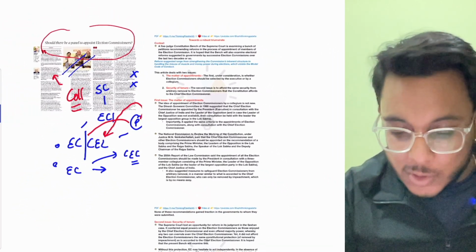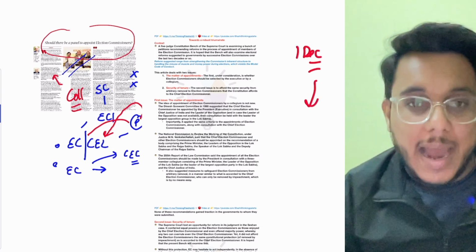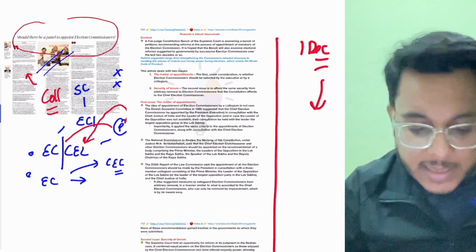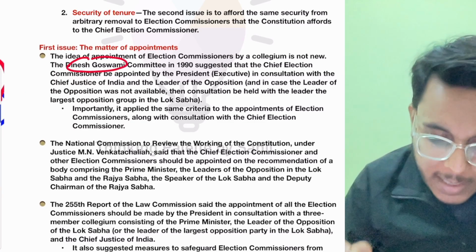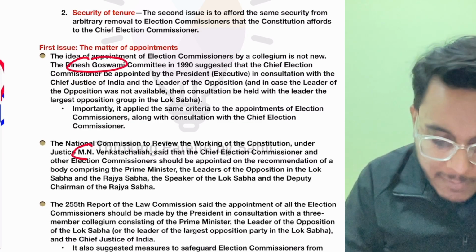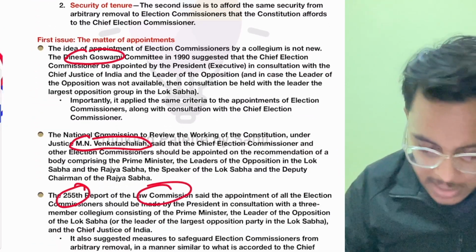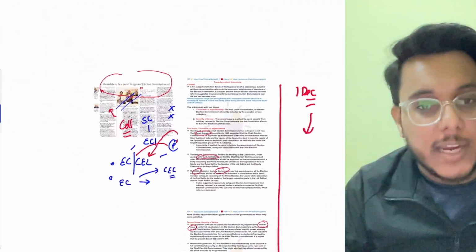Yesterday, that is on the 1st of December, we took up a very beautiful editorial. In this editorial, the entire issue of the Election Commission of India is discussed along with multiple committees. For example, the Dinesh Goswami Committee has been mentioned, the M.N. Venkatachaliah Commission has been mentioned, and the 255th report of the Law Commission has been mentioned. Then there is a case that has been mentioned, which talks about the ECI.